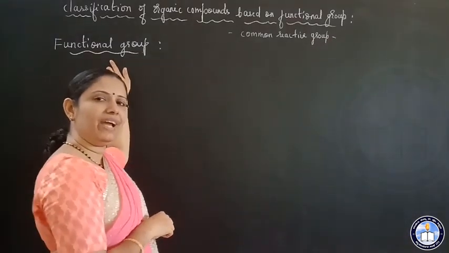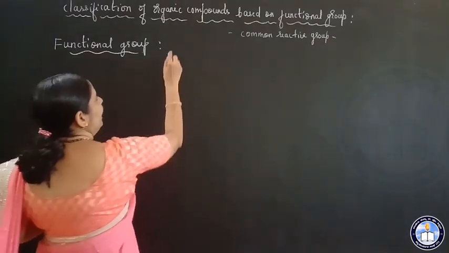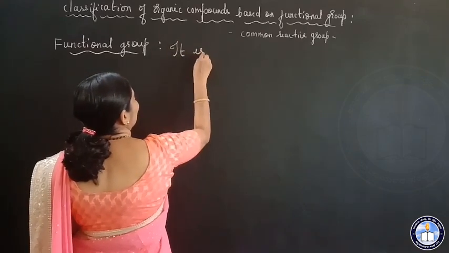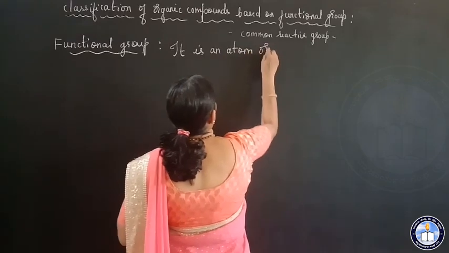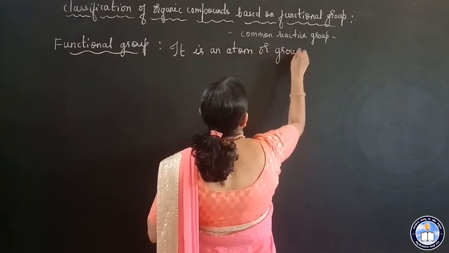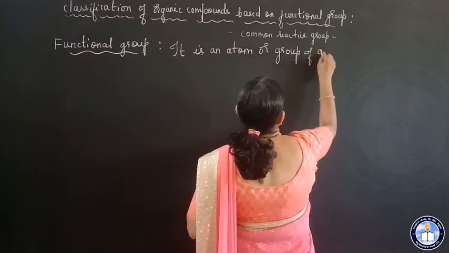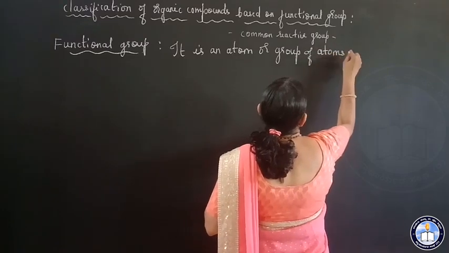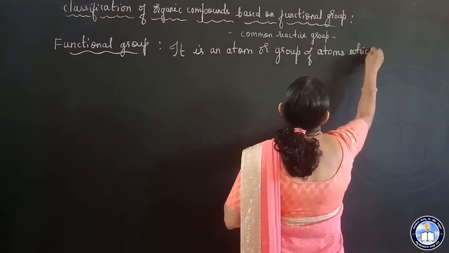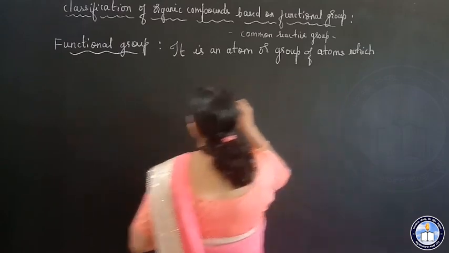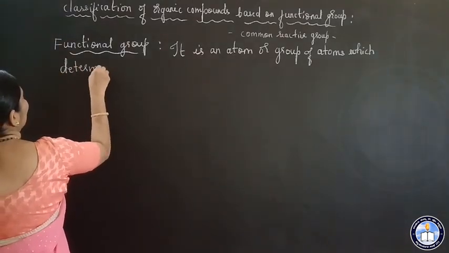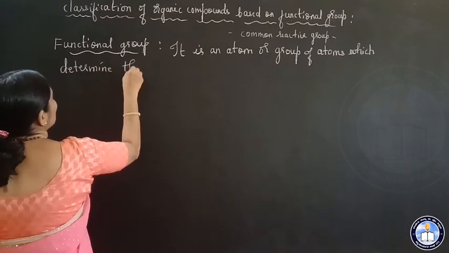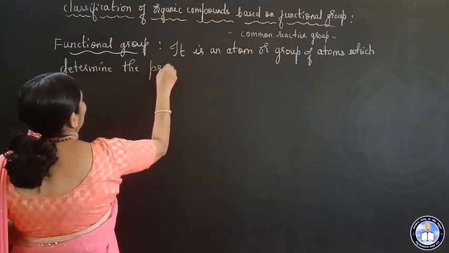Now how will you define this functional group? It is an atom or group of atoms which determine the properties of organic compound.